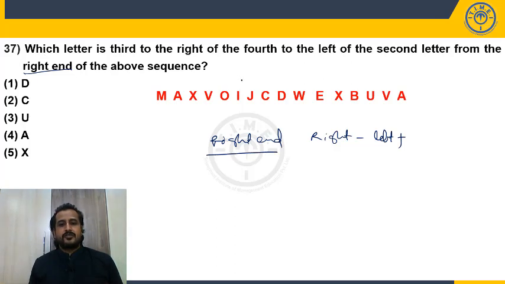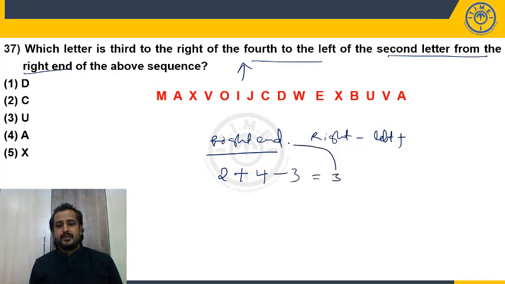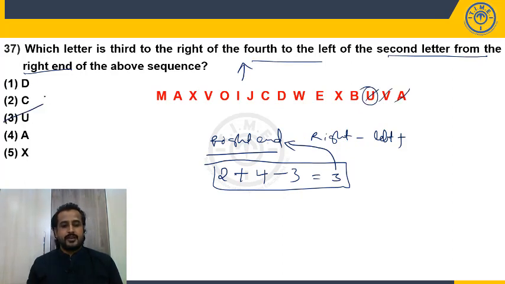And this type of question should be answered in the reverse way. So second letter from the right hand, so take that number as it is, so 2. And what is the previous step? Fourth to the left. So in the right hand, left will be plus. So plus 4. And third to the right. So in the right hand, right will be minus. So minus 3. 2 plus 4, 6. Minus 3, 3. Third from the right hand. Now this approach you have learned in the basic section. What is the third from the right hand? 1, 2, 3. U. So choice 3.